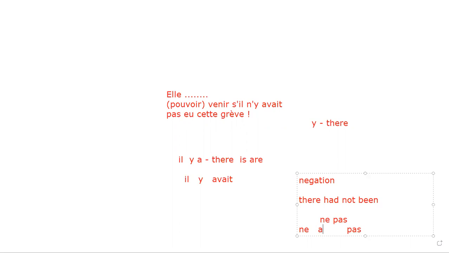Now we have the verb avait, n'avait pas. Is it clear to you? Yes, sir. And over here I'm using n'y avait, because y we have there. Il n'y avait pas. There had not been.